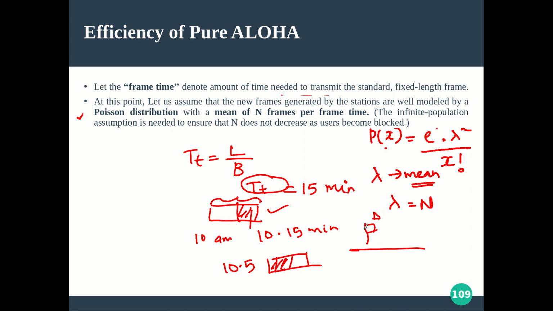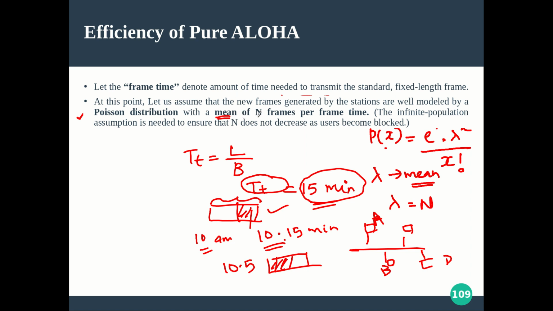Because A started transmitting at 10, the transmission time of A is 15 minutes, say. During this 15 minutes of time, suppose B is also transmitting its frame, collision chances are high, right? So not only B, say C, another machine can also transmit during this time, or D, another machine. So like that, on an average, it is the mean, not the total count. Mean means at different times we will take this value and take the average over it.